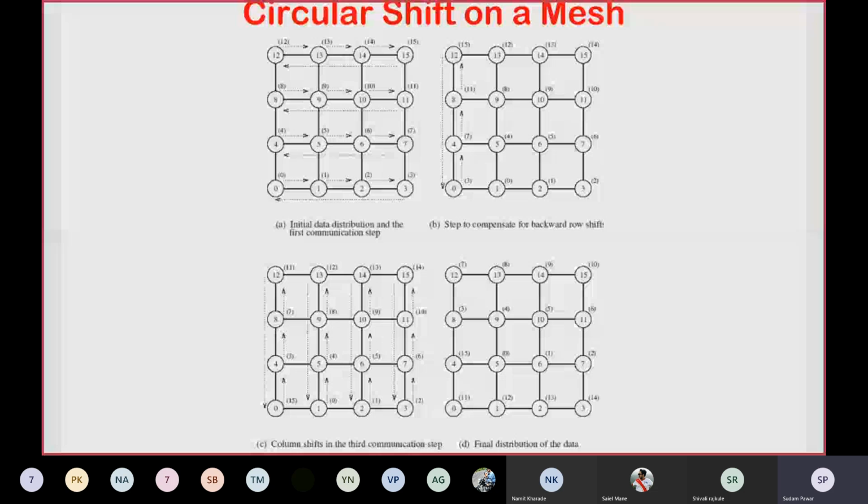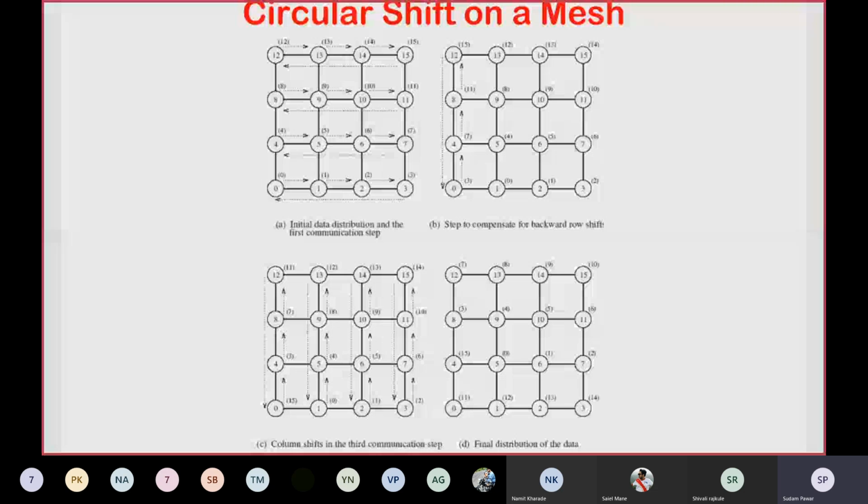Similarly, in the third column, 2 will send to 6, 6 to 10, 10 to 14, and 14 to 2. In the final column, 3 will send to 7, 7 to 11, 11 to 15, and 15 will finally send to 3.